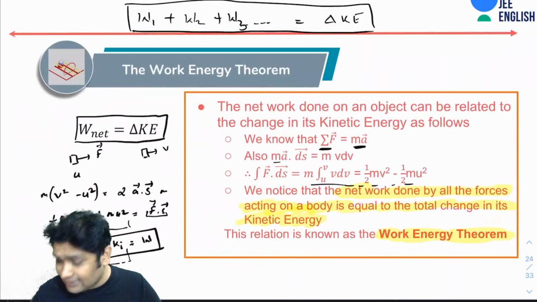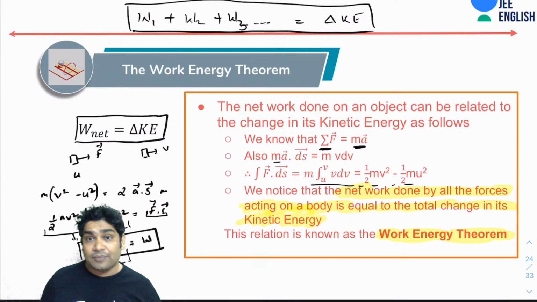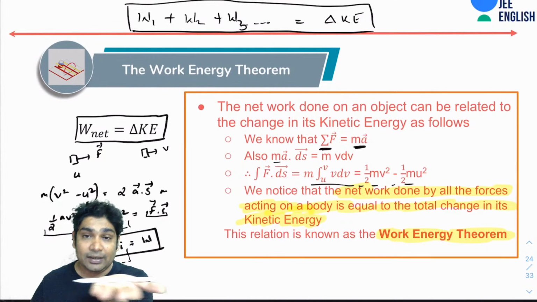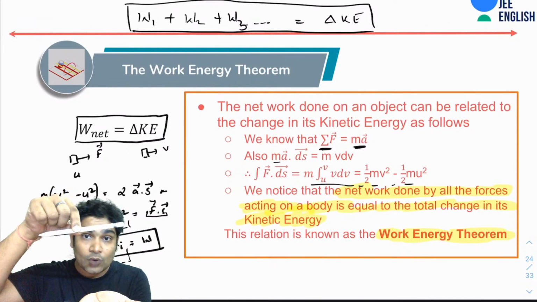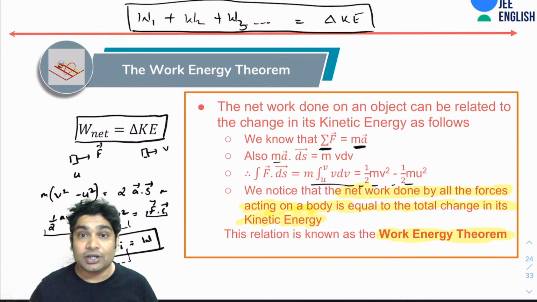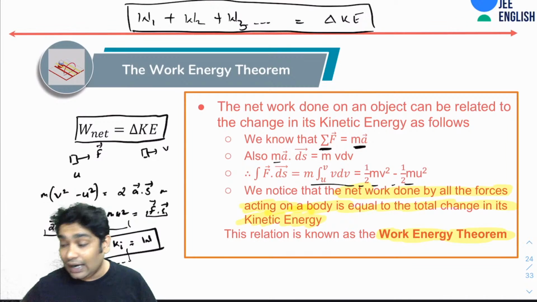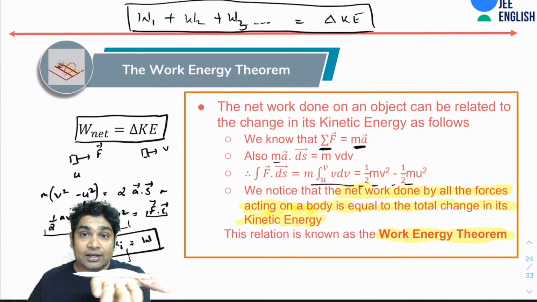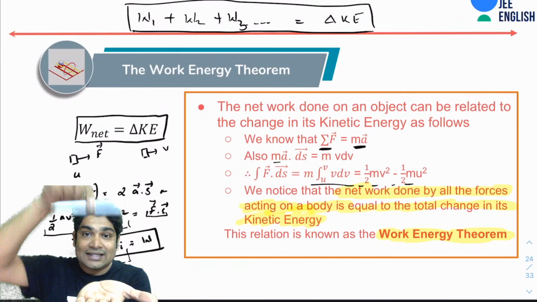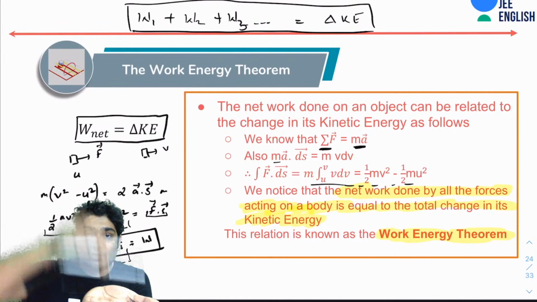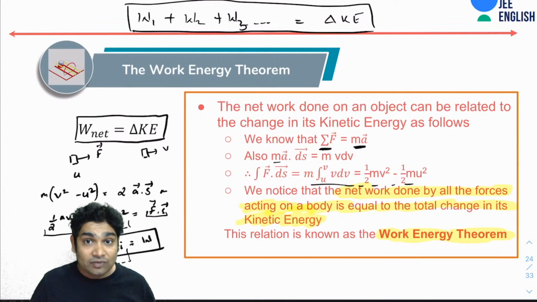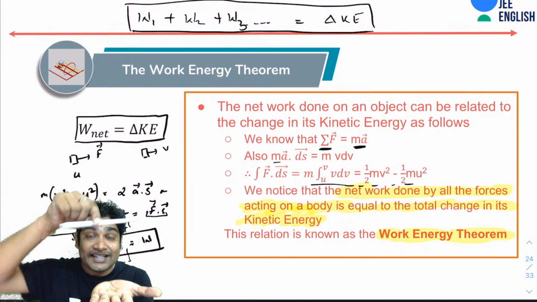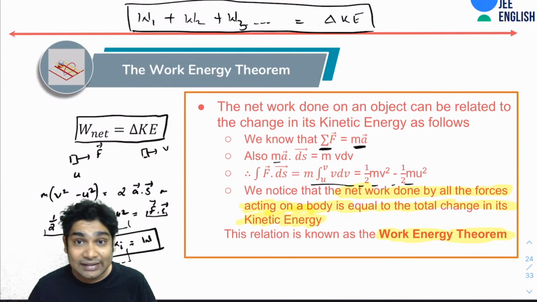Now, let's take up an example of this. If I tell you that this is a pen which I raised from here to here, what is the work that I did? You can use the work energy theorem here. The kinetic energy is 0 here. When I raised this, I applied some upward force and displaced it upward, let's say to a height of 2 meters. So I did some work, but its kinetic energy is still 0. How can that be? That would be because the net work done by all the forces would be zero.